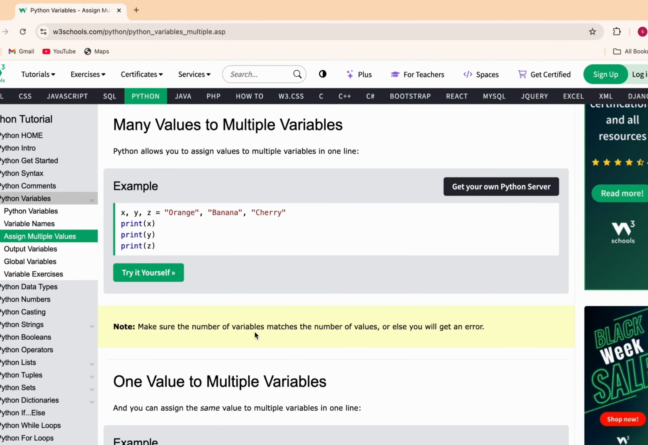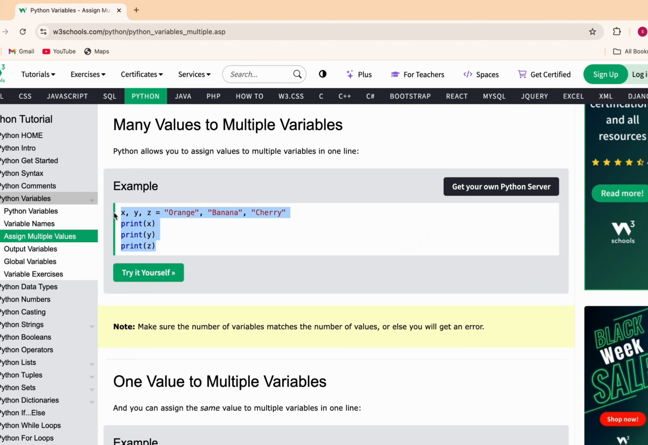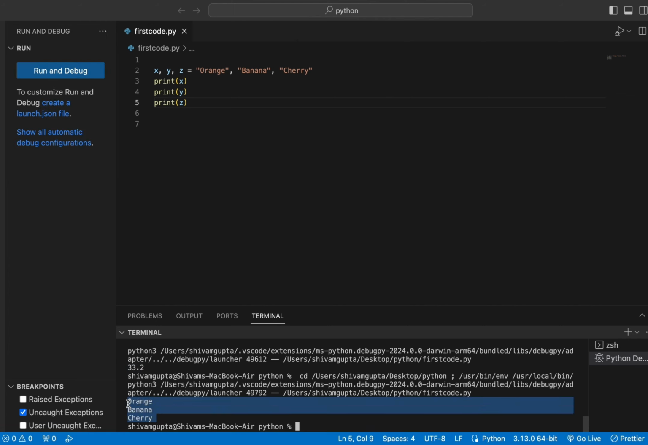Now let's move to the segment on assigning multiple values. So here you can see, for example, if you have created 3 variables x, y, z. Now you need to pass a string to these variables. You don't need to write a string on different lines. You can simply copy this, and I will show you the case when I paste it over here and we simply run the code. Yeah, so here you can see that we get the result orange, banana and cherry. So x is orange, y is banana, and z is cherry.